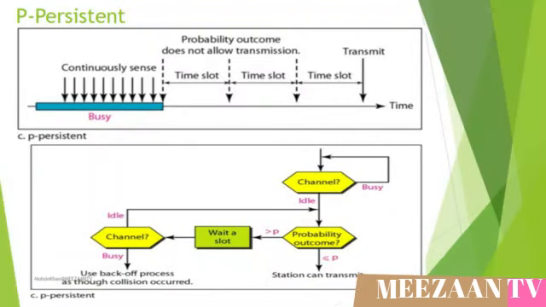This slide shows the P-persistent method in more detail. If we see the diagram, each station continuously senses the medium. When the medium is free, the station sets a probability P. If the probability is greater than P, then the station waits a time slot duration and then checks the medium status. If the medium is idle, it again sets the probability P. Otherwise, it goes to use the backoff process.